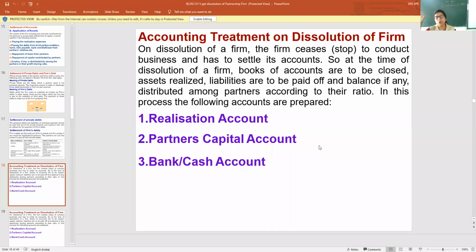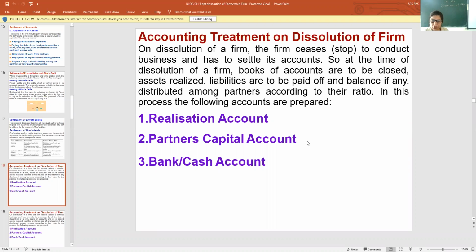Because they sold off their assets and paid off their liabilities, so there is no balance. That's why no need to make a balance sheet. This is the question last year's sample paper gave in true and false. At the time of dissolution of a firm, can a firm make a balance sheet? You will write no, because dissolution of firm is the final over work.